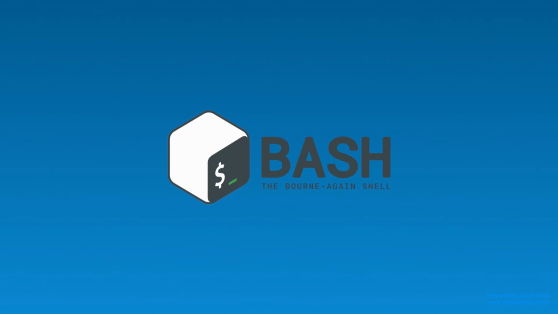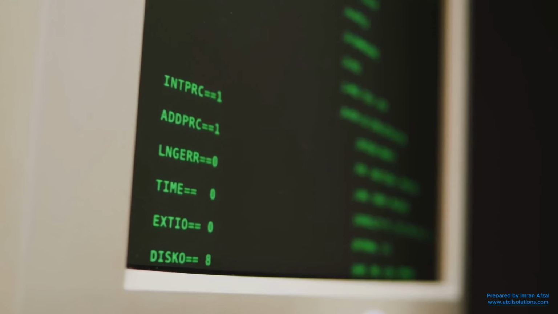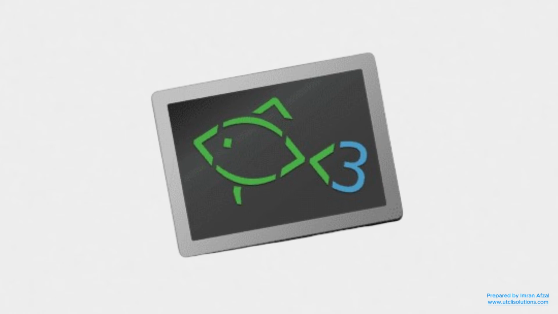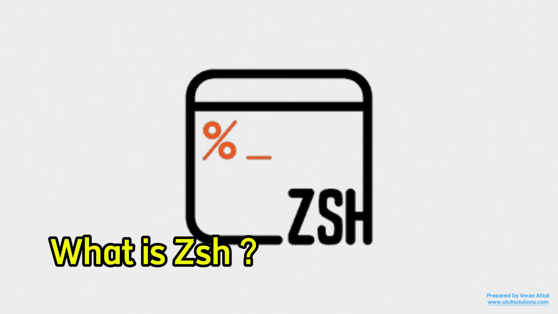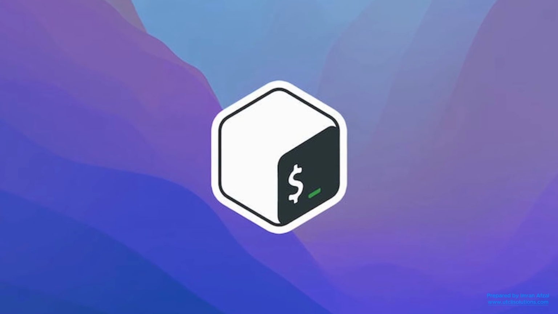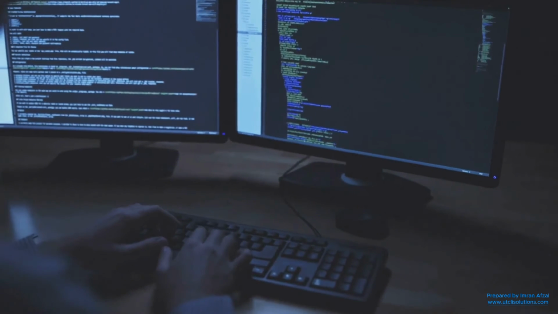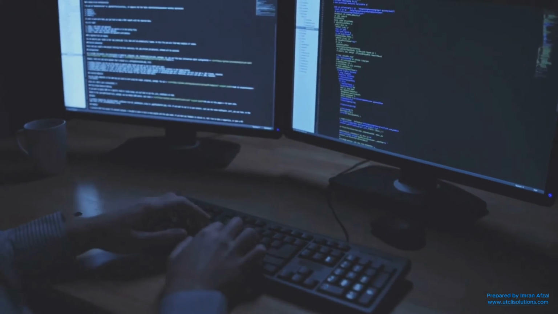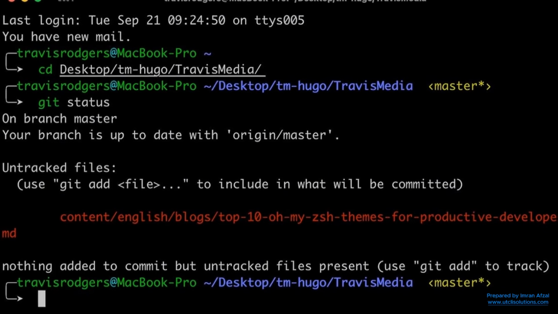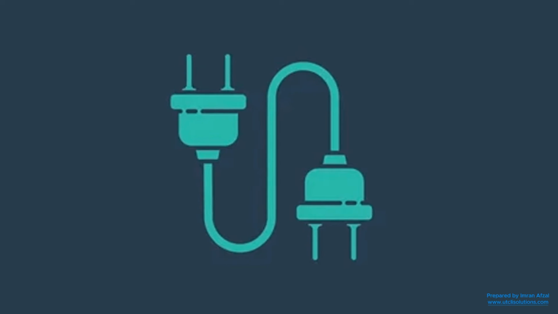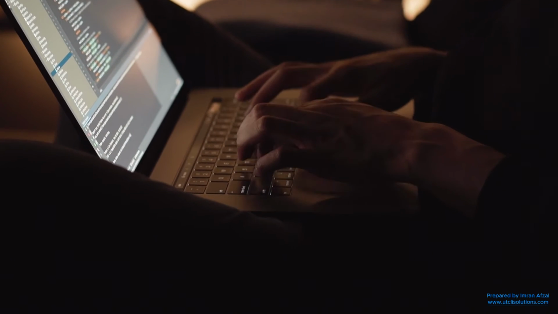But while bash is powerful, it can feel a bit basic. That's where other shells like zsh and fish come in. What is zsh? Zsh, or Z shell, is like an upgraded version of bash. It does everything that bash does, but with some cool extras. Zsh makes the terminal smarter and more fun to use. It has better autocomplete, colorful themes, and lots of plugins that you can easily add. Many people like using zsh because it looks nicer and makes typing commands easier.